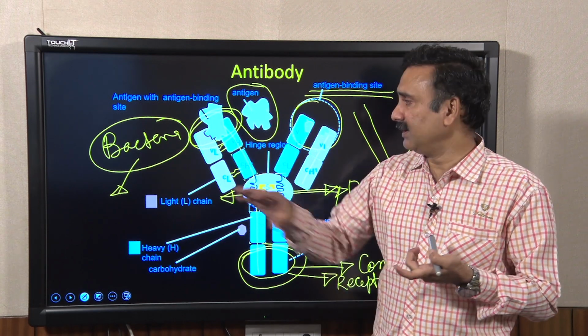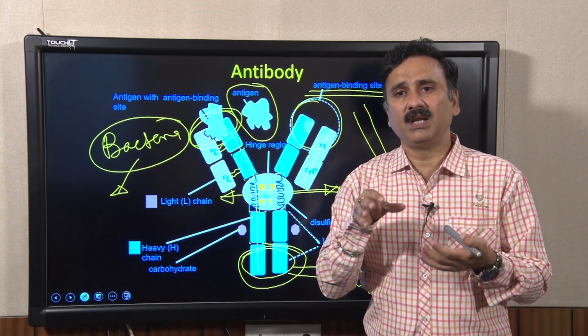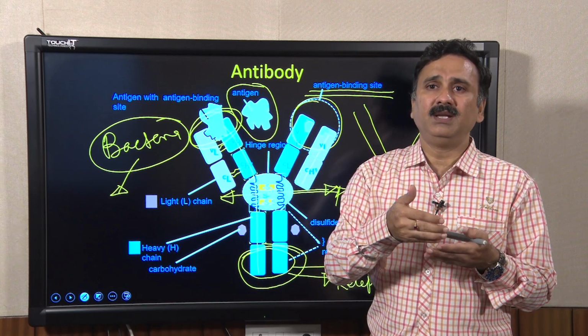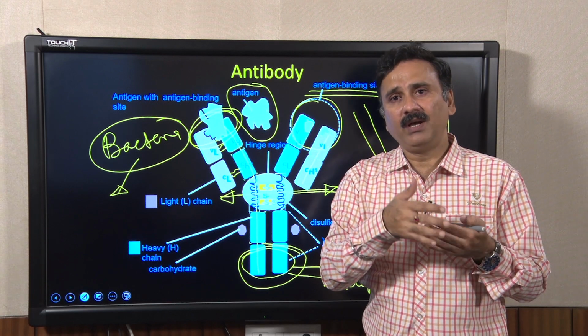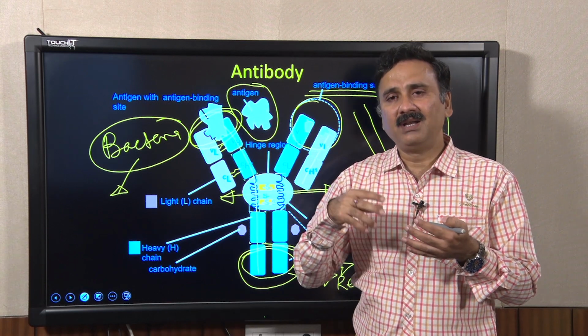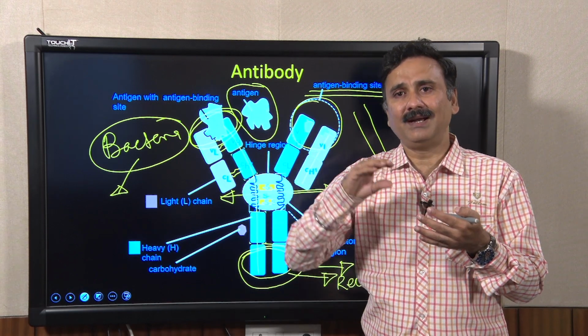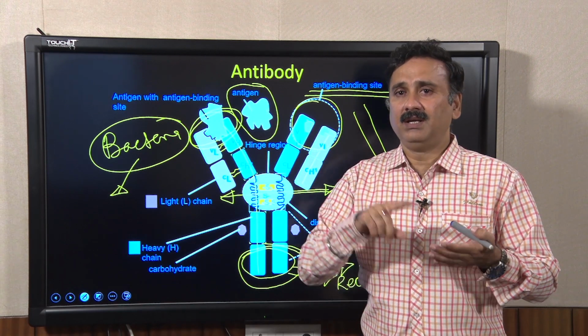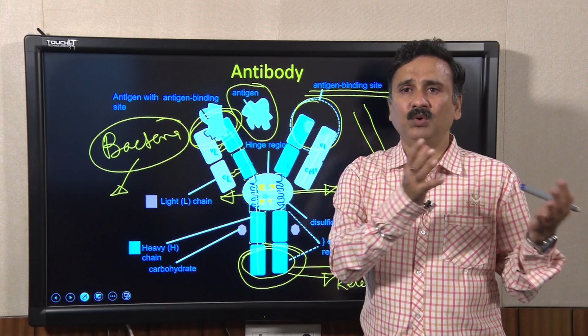Apart from that, this antigen bound antibody binds to the receptors present on the immune cells and activates the downstream signaling, which could activate a more robust immune response from those cells.